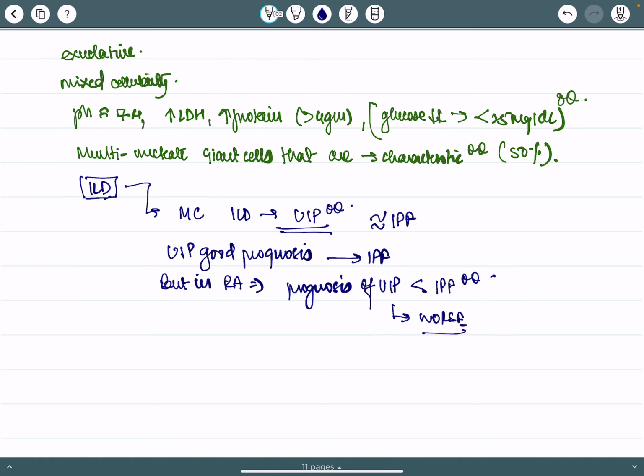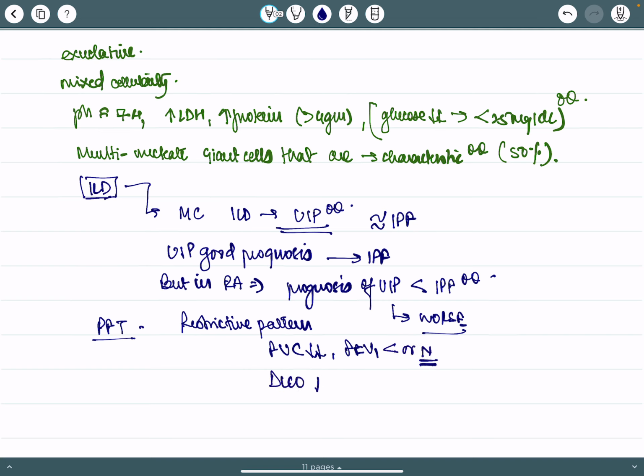In PFT, it has a restrictive pattern, that is FVC is reduced, FEV1 can be reduced or normal, and DLCO is reduced. Another pulmonary manifestation is Kaplan syndrome.